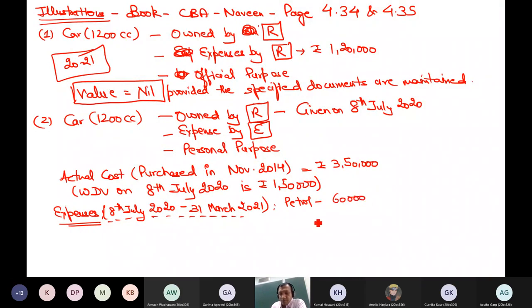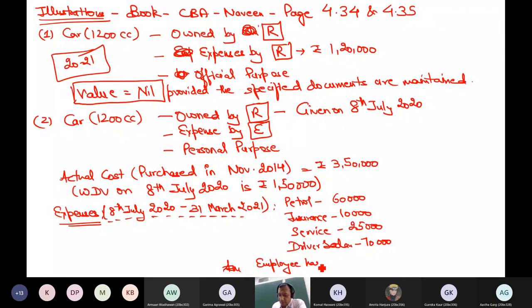So expenses incurred during 8 July 20 till 31st March 2021 are petrol 60,000, insurance 10,000, service charge 25,000, driver salary 70,000, and the employee has given 30,000 for use of car.